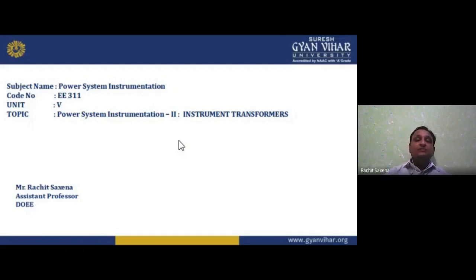Then in unit number 3, basically signal conditioning. If I am talking about signal conditioning, my dear students, and I want to condition the signal, I need a sensor and I need a transducer also. The transducer is the main component of that thing. Then we need an amplifier.